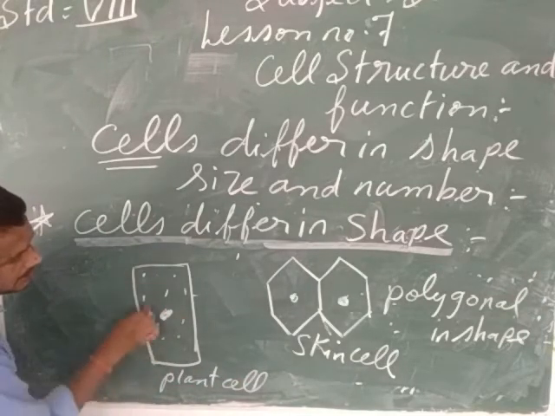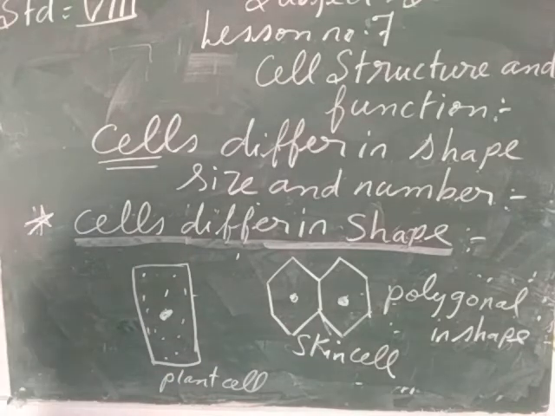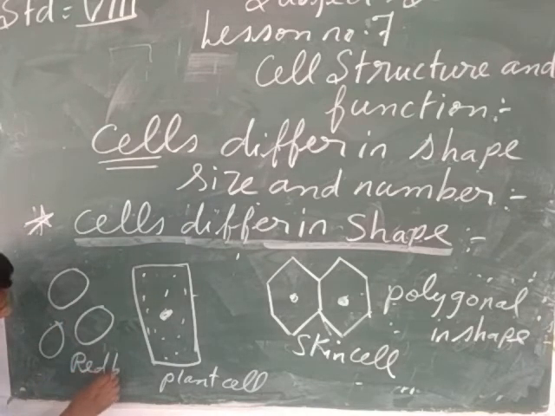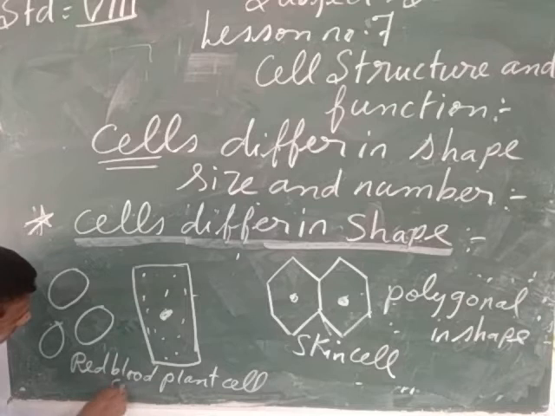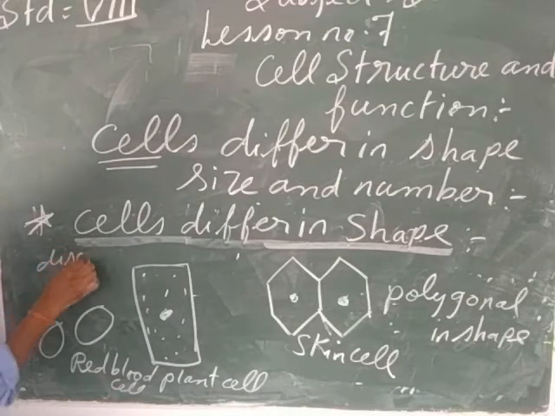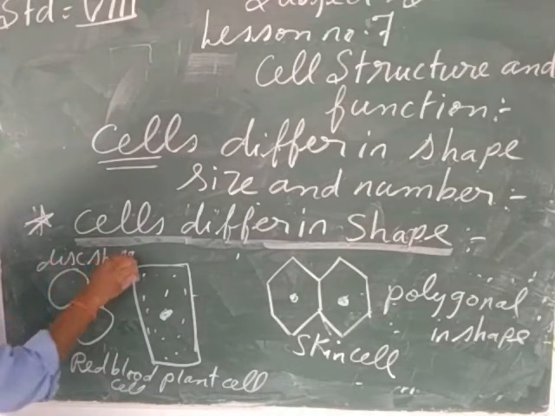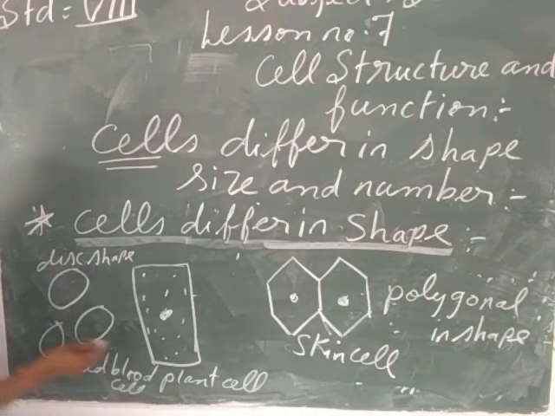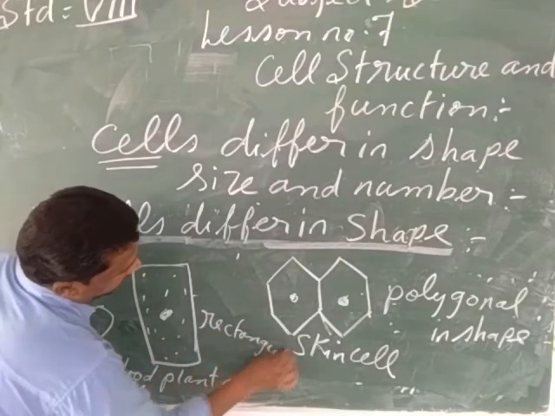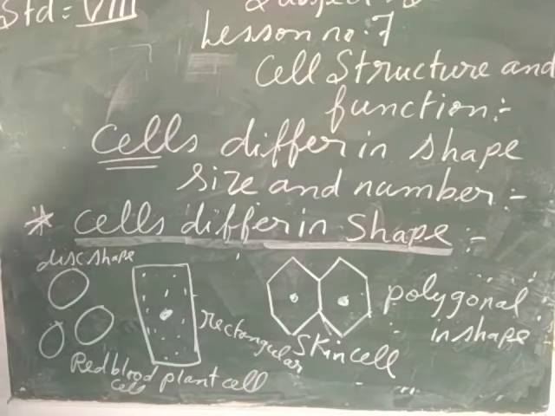The plant cells are a little bit rectangular in shape, my child. And suppose we are going to see the red blood cells. The red blood cells are a little bit dish-shaped. So the red blood cells are this shape and the plant cells are rectangular. R-E-C-T-A-N-G-U-L-A-R. Plant cells are rectangular in shape.